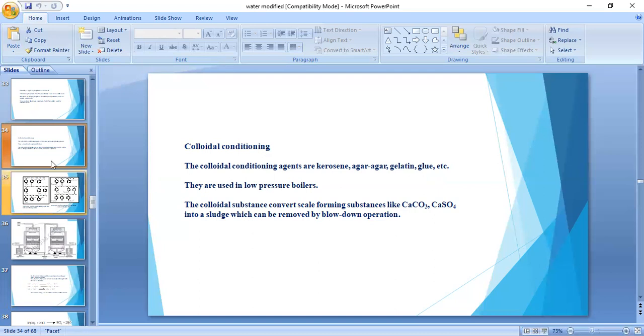These three conditionings belong to internal conditioning, that is, internal treatment of boiler water.